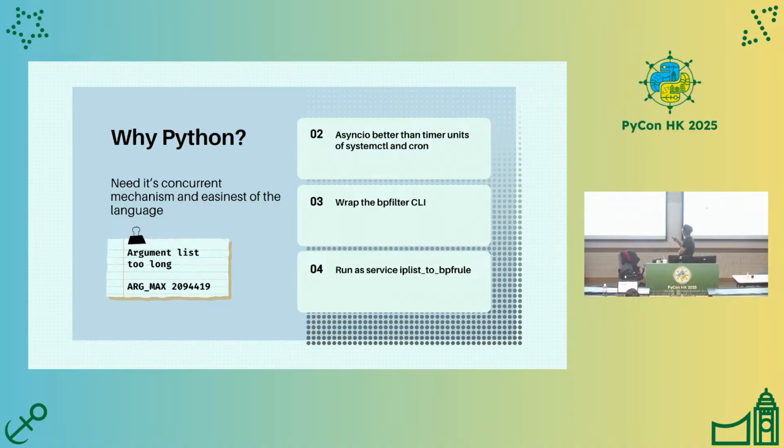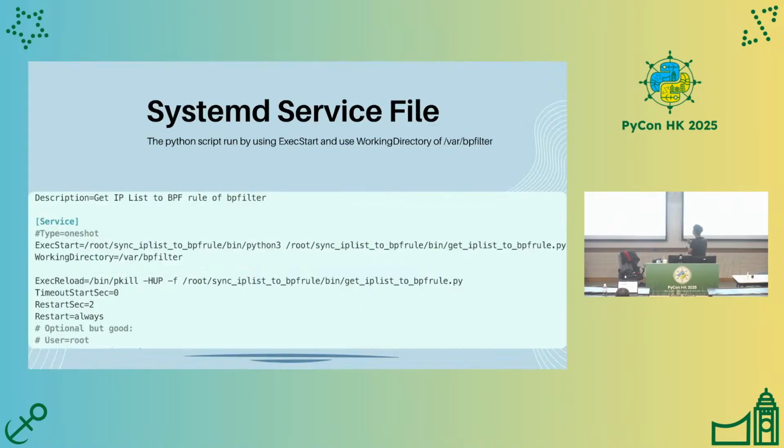And by using asyncio, I am wrapping the BPF filter CLI to create the rule and to parse the 1,000 IP addresses, then create them as the rule of the BPF filter CLI. Then I run all of it inside the service of IP list to BPF rule. This is an example of the systemd service file.